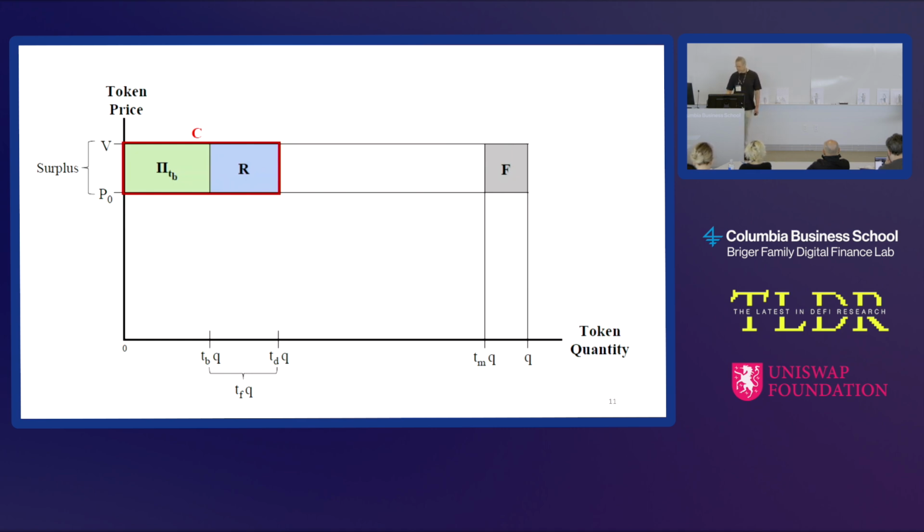Actually, this is mimicking an option position. How is it doing that? If we think of this as an option position, suppose you have a put at V, and you have a short put down here at P0. So what's going to happen?